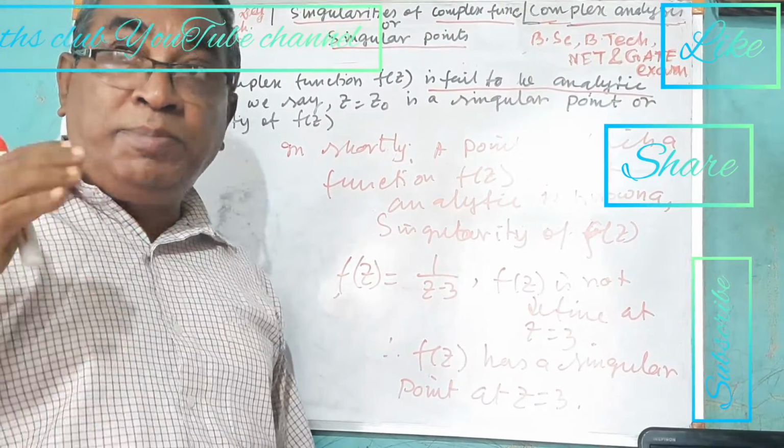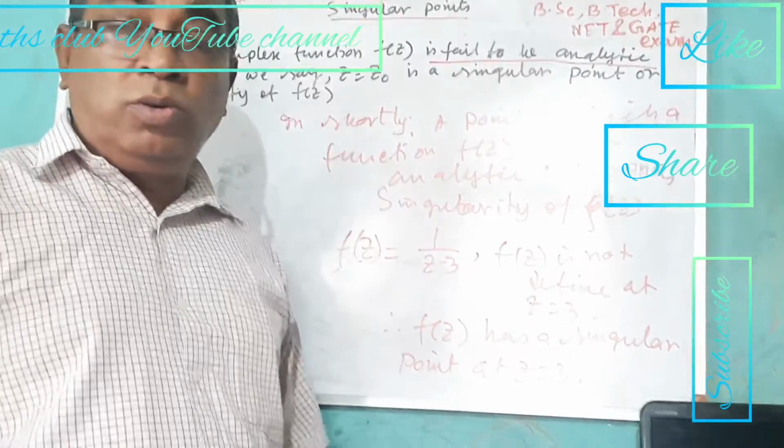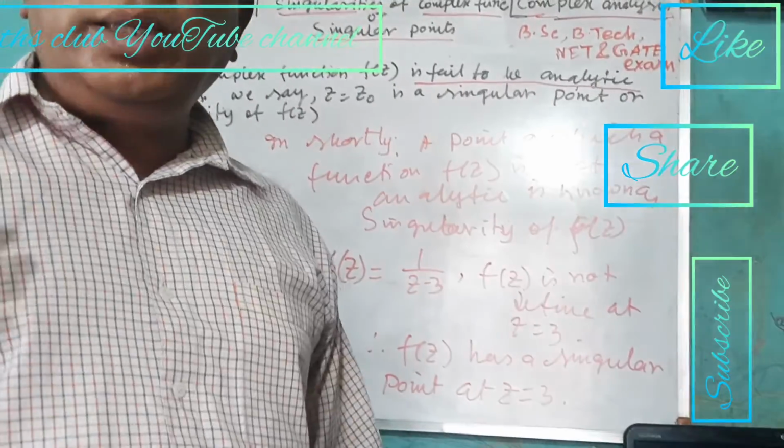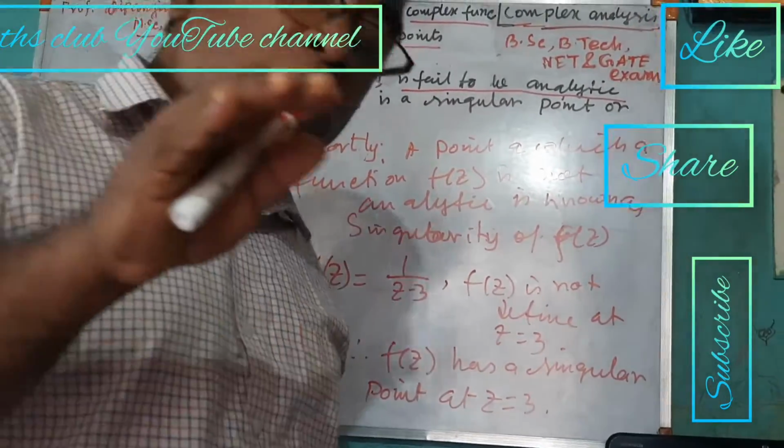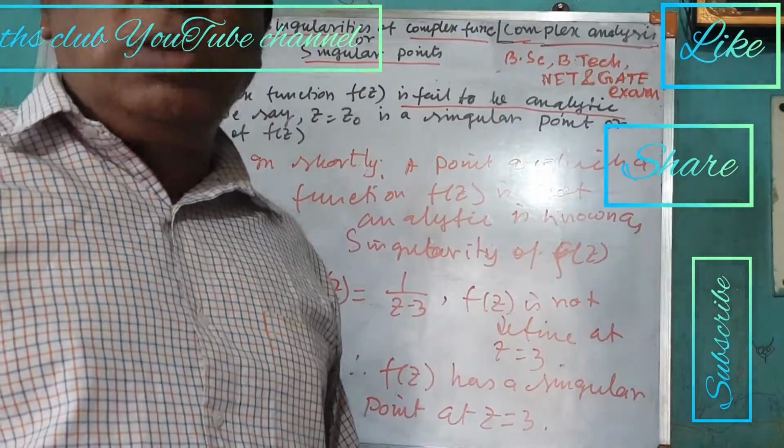Similarly, if all 50 students wear ties and one student does not wear a tie, that student is known as a singular point. That student is something different.